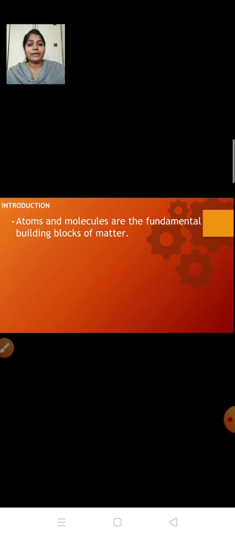Now, in the third chapter, we have already learned that atoms and molecules are the fundamental building blocks of matter. Okay. The existence of different kinds of matter around us is due to different types of atoms and molecules present inside them.